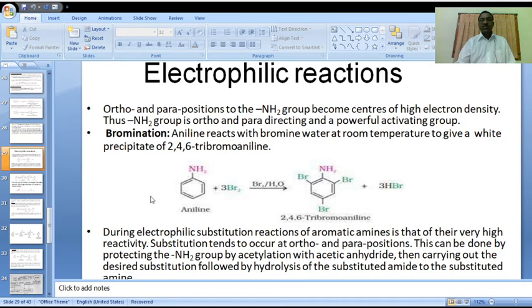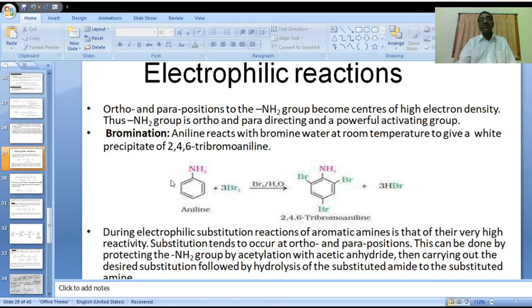How they become so, we already observed in the contributing resonance structures in the earlier class. Please recollect that. Here the unshared pair of electrons on nitrogen undergoes conjugation with the aromatic ring, forming a double bond, and the pi bond shifts to this side.